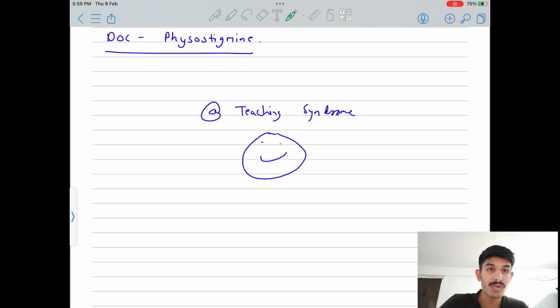So this was the topic for today. This is the first part of the parasympathetic system. We will study the sympathetic system tomorrow, and after that we will study gastrointestinal diseases.